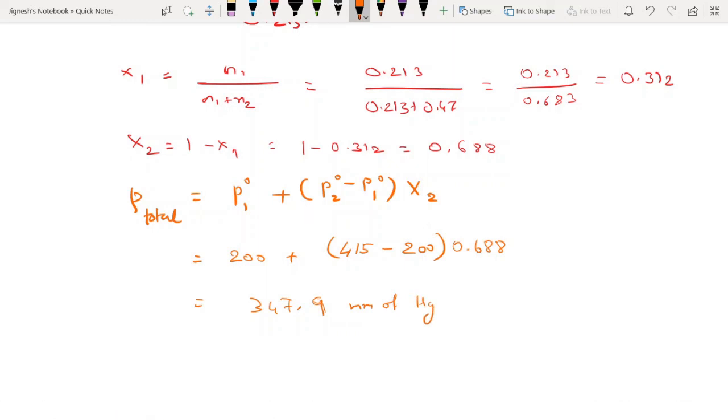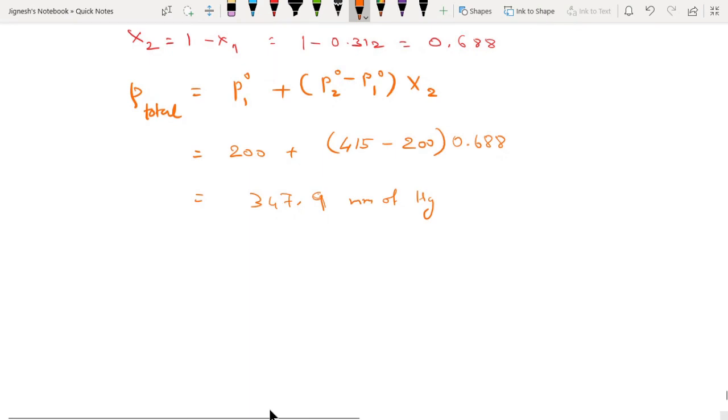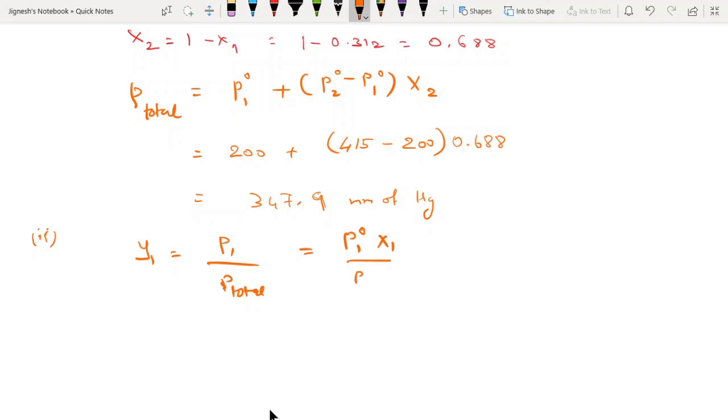This is the first portion that gets over. Now I need to find the second portion, the mole fraction in the vapor phase. So for the vapor phase, what comes? Y1 is equal to P1 upon P total. Now what is P1? P1 I already know, P1 naught into X1 upon P total.